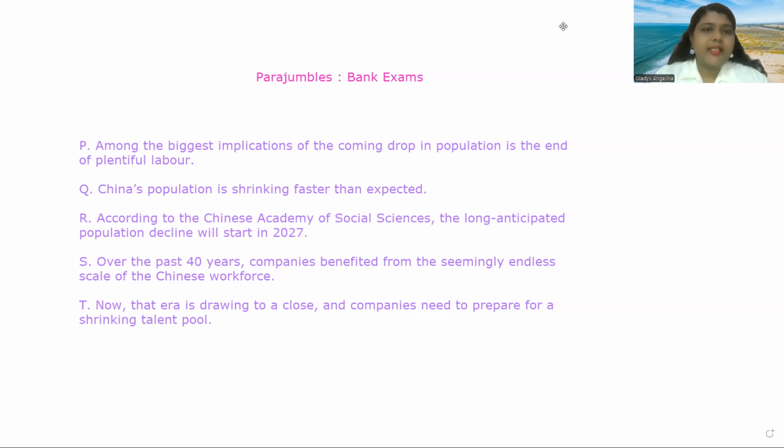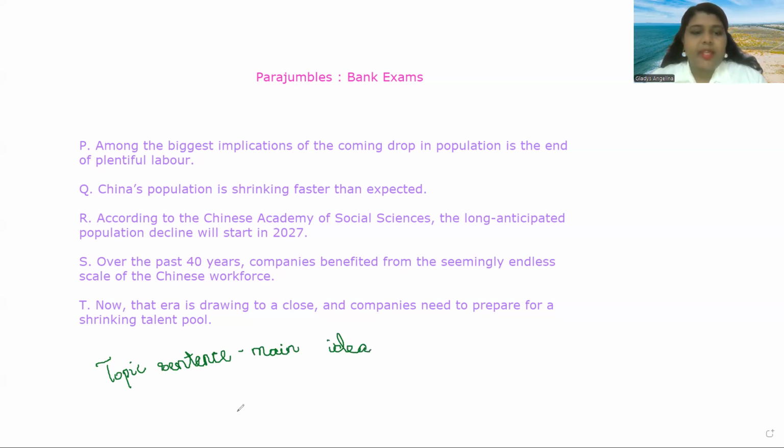So now let us get into the solution. The first sentence of a paragraph is always called a topic sentence. It contains the main idea of the paragraph. It can be a fact or truth or even a routine. So now let's check each and every sentence whether it could be the topic sentence.